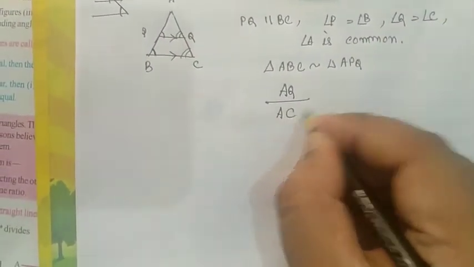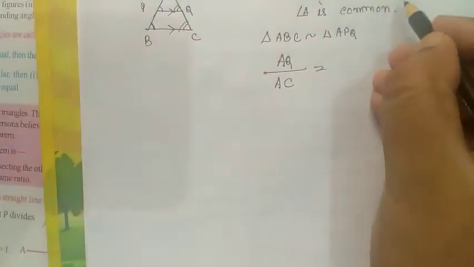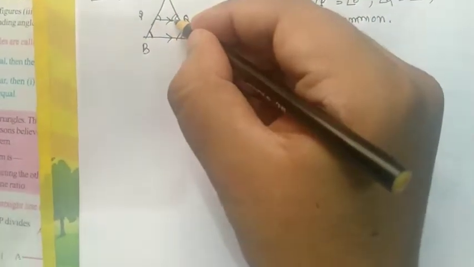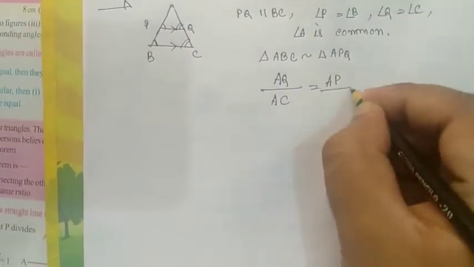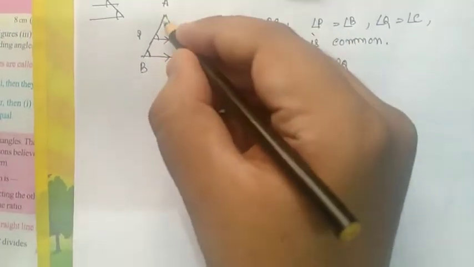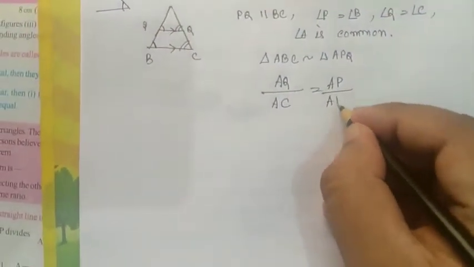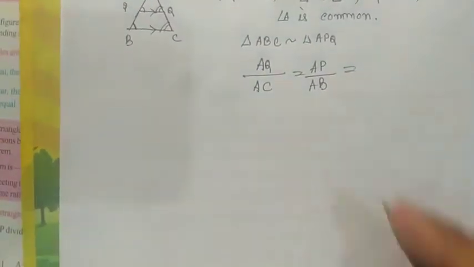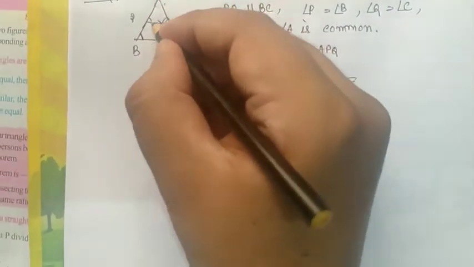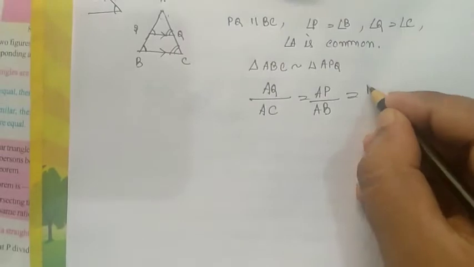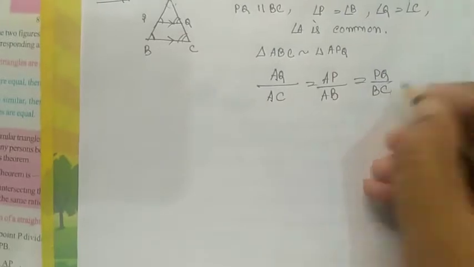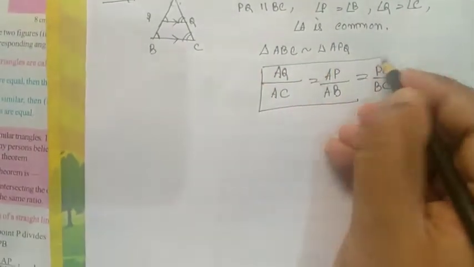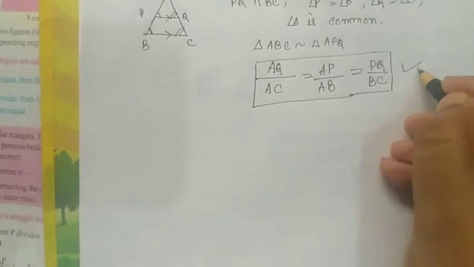AQ by AC equals, since angle Q equals angle C, the opposite side of angle Q is AP and the opposite side of C is AB, equals, since angle A is common, the opposite side of angle A in triangle APQ is PQ and in triangle ABC is BC. So this is the formation of similar triangles. We can first say that.